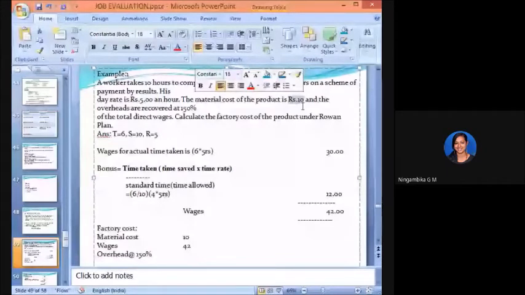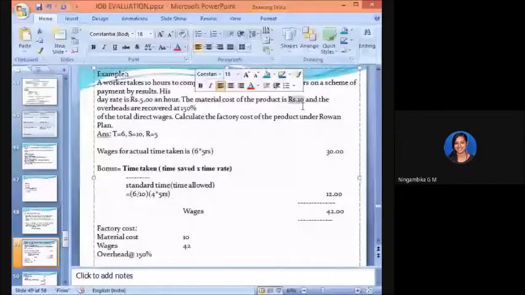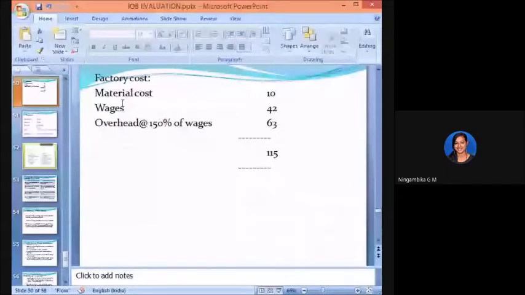How do you calculate the factory cost, material cost? First we'll add the material cost and the wages, and then calculate the overhead on the basis of whatever percentage is given, in order to recover it. The factory cost can be calculated as: material cost is 10, which is given in the problem. The wages is 42.